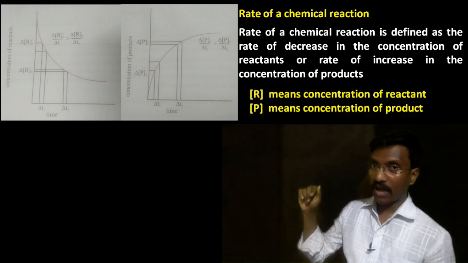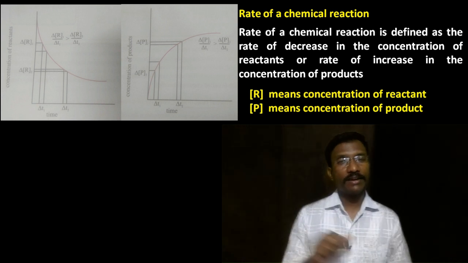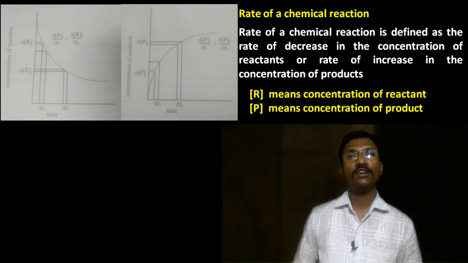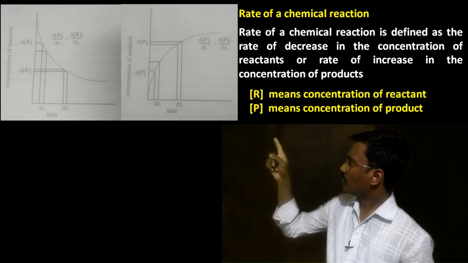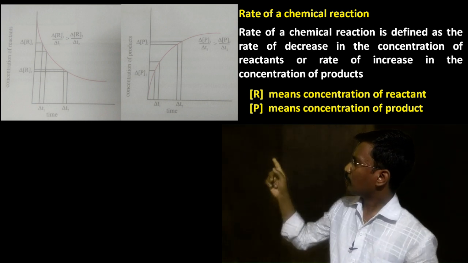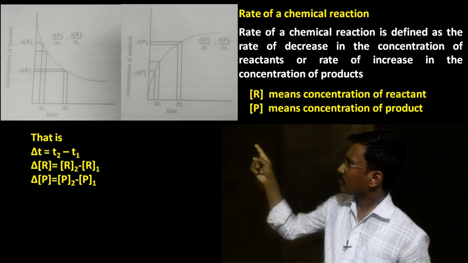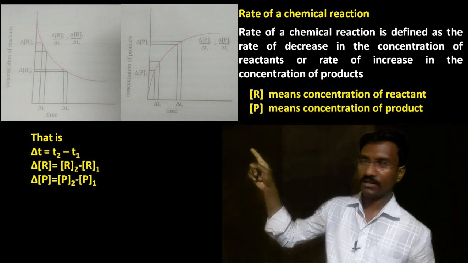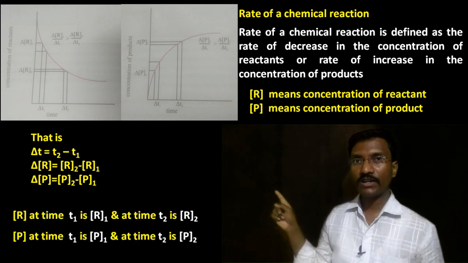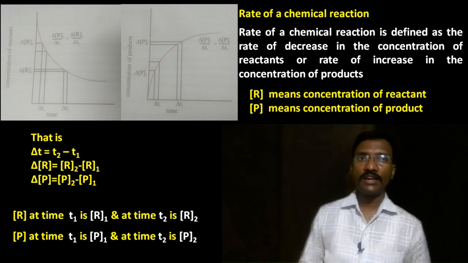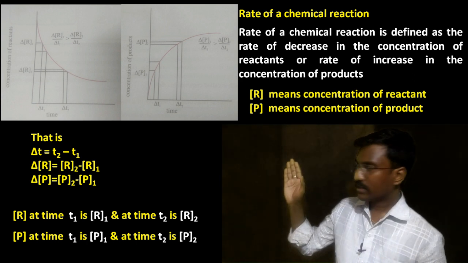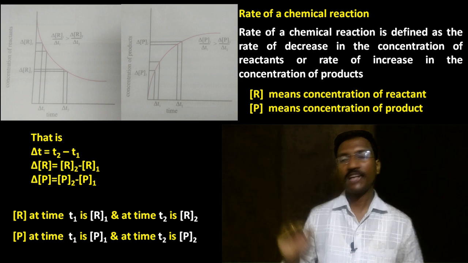Here the square bracket of R, as given above, indicates the concentration of the reactant, and the square bracket of P indicates the concentration of product. In these two graphs we can see that at a time T1 the initial concentration of reactant is R1. When time T1 changes to T2, the concentration of reactant becomes R2. Similarly, the concentration of product at time T1 is P1, and at T2 it is P2.